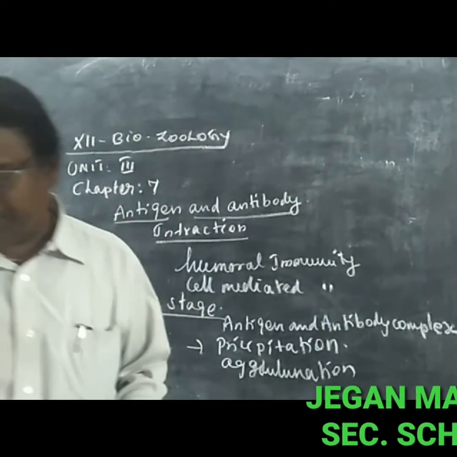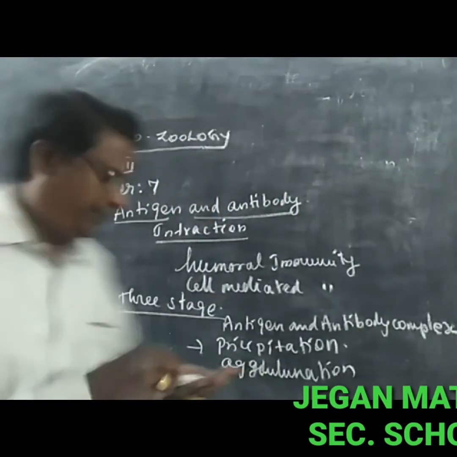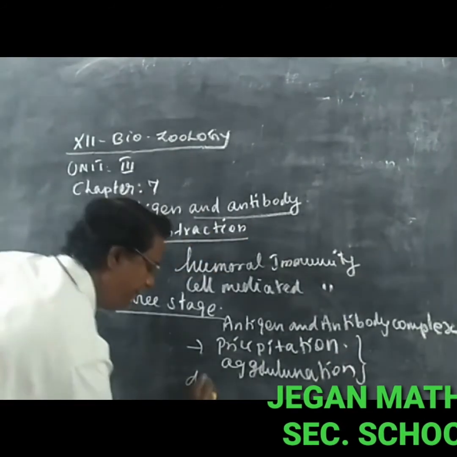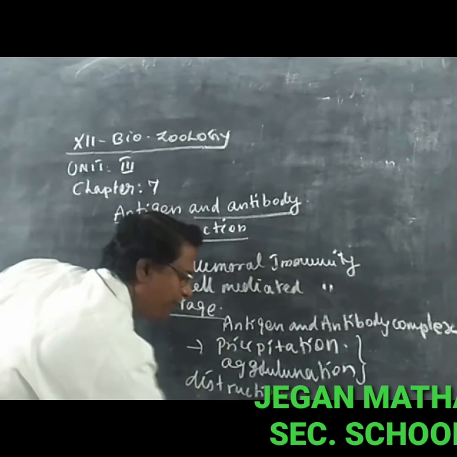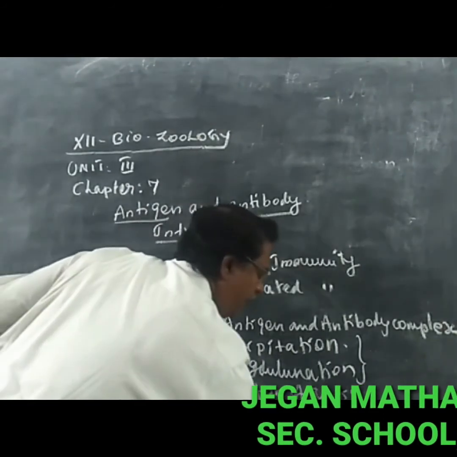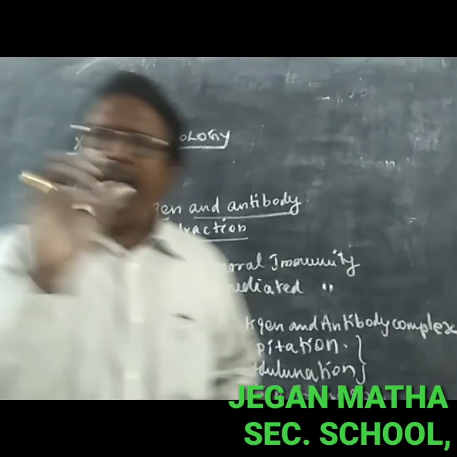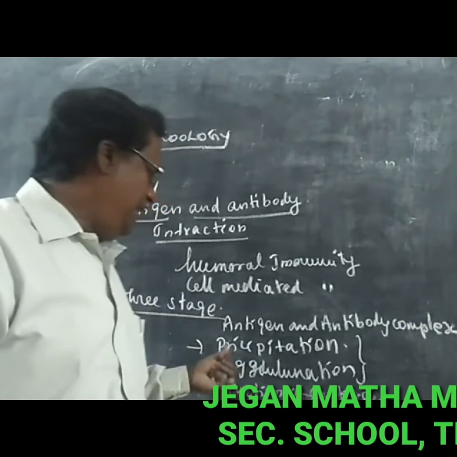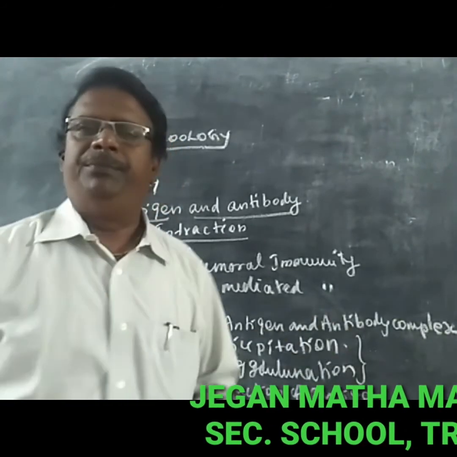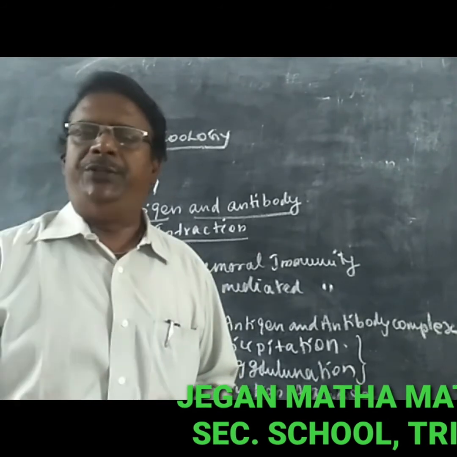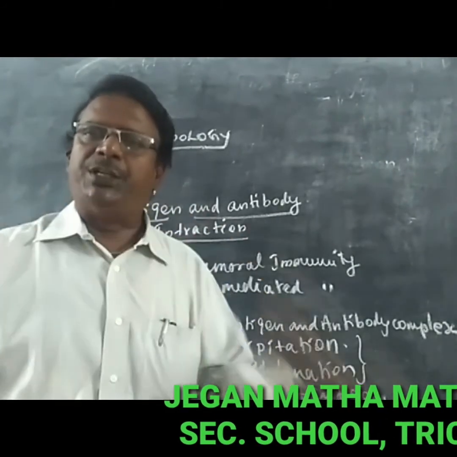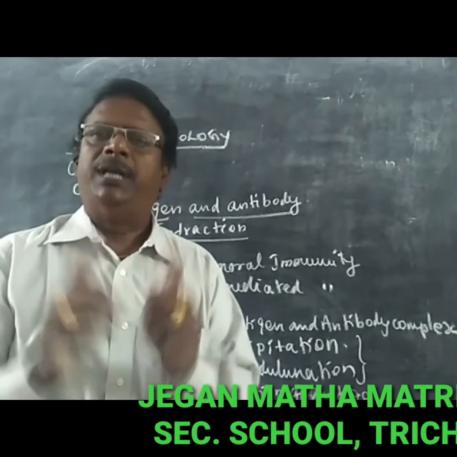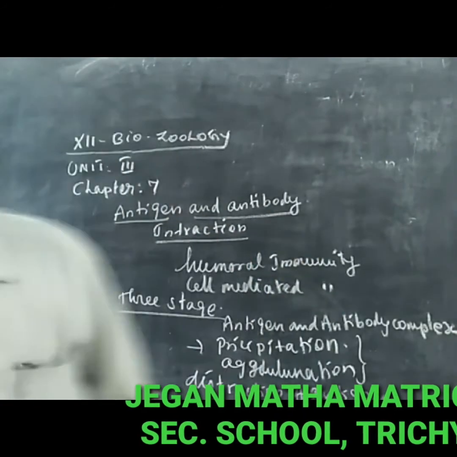The final stage is the destruction of the antigen. First is the antigen antibody complex. The second stage is precipitation and agglutination. The third stage is that the antigens become destroyed. These are the 3 stages that occur between the antigen and the antibody.